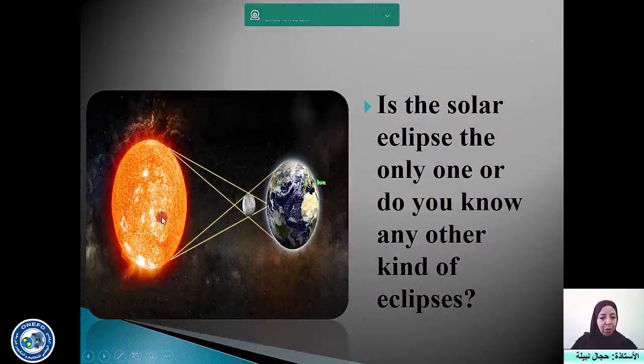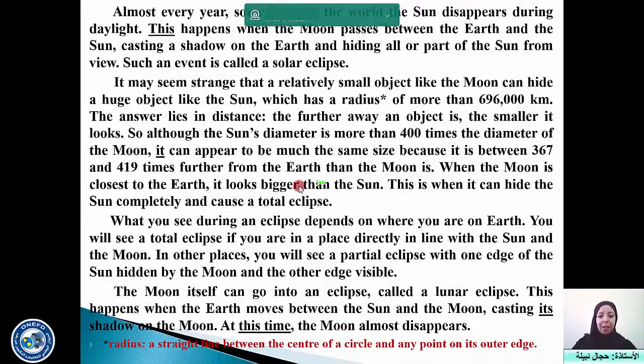Now, you have a picture here that shows the solar eclipse clearly. So you can see the sun in one part, the earth in another part, and between them you have the small moon here. The three are in alignment, and this is what causes the solar eclipse. Now, is the solar eclipse the only eclipse, or do you know any other kind of eclipses? That's what we are going to see in the following text. So please pause the video, read the text carefully, and then do the activities. Okay, you'll come back after that to correct the activities with us.